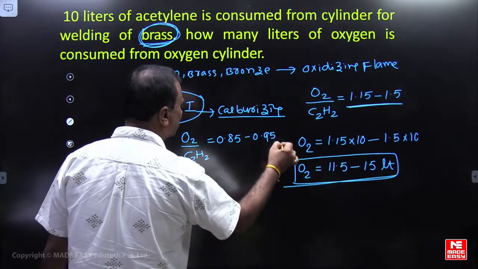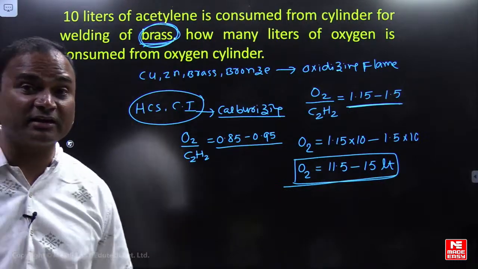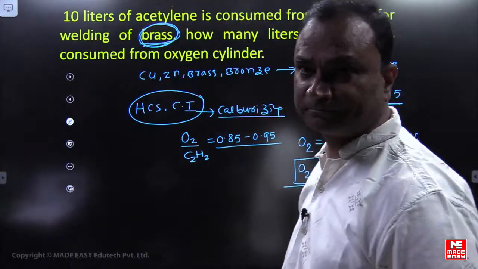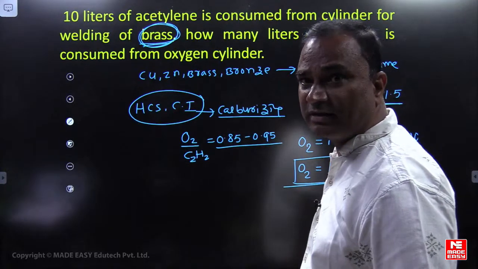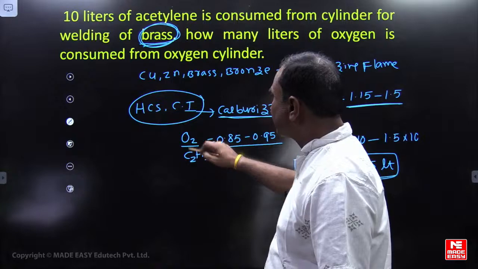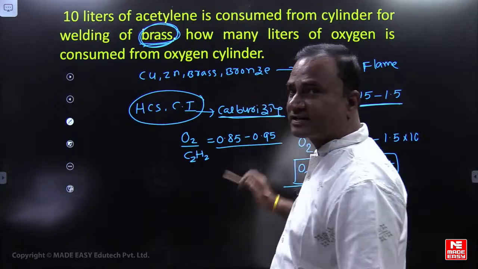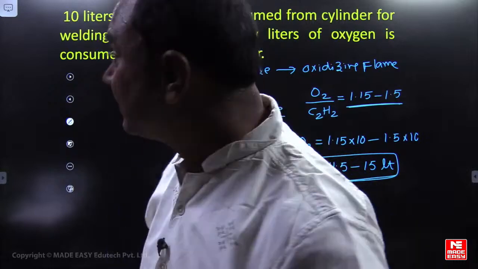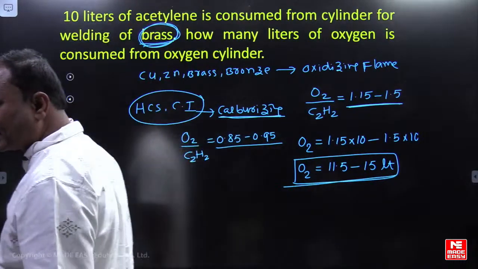Please check what is the application. Which material we are welding by using the gas welding technique? So, high carbon steels and cast iron mean carburizing flame here. Copper, zinc, brass, bronze mean oxidizing. Remaining, neutral flame. Neutral flame ratio is 1. 10 liters only. Correct, na?